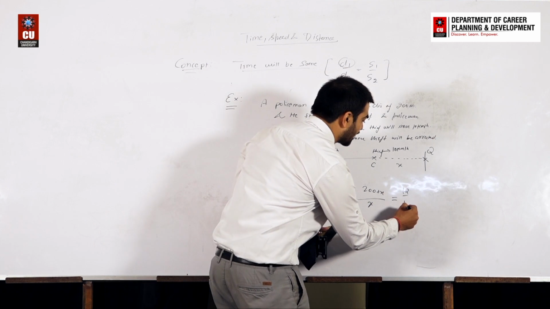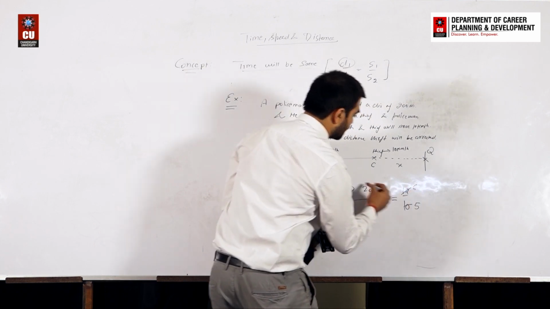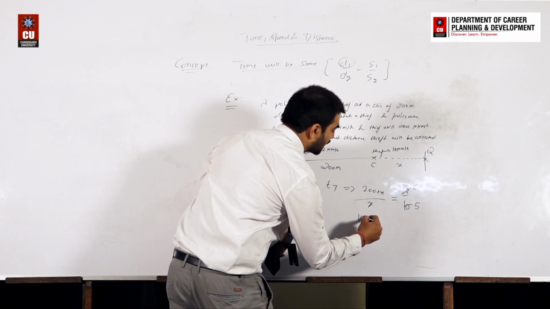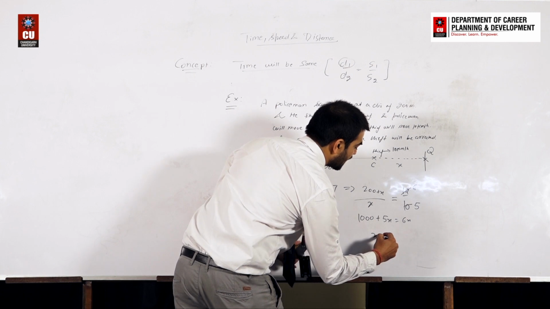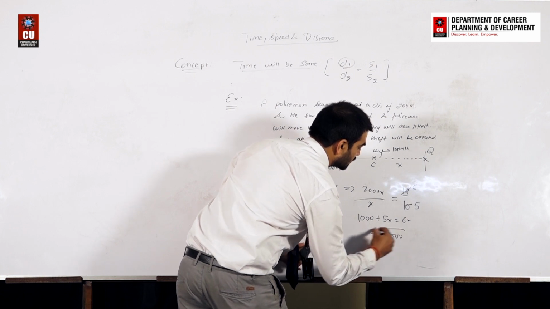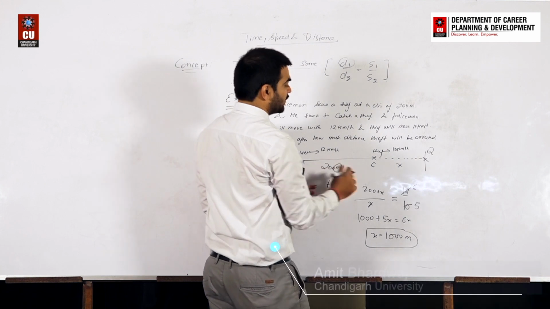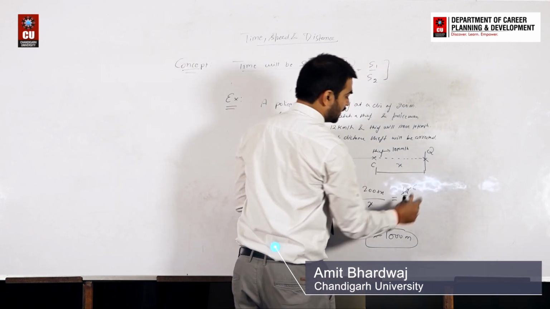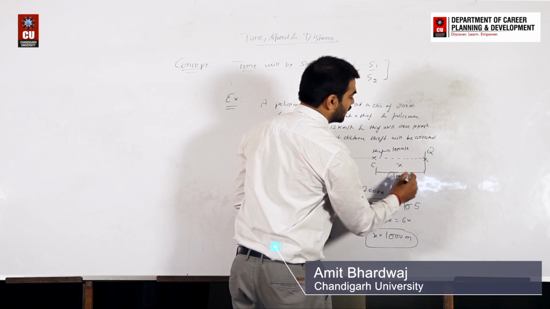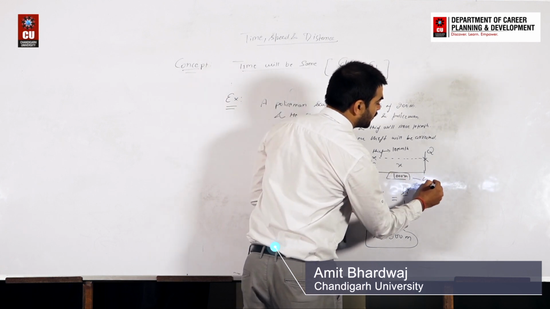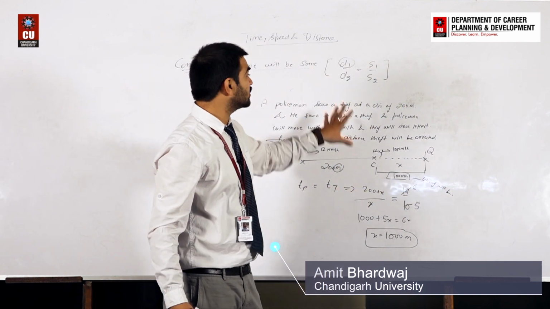Can we say that this is equal to 6 by 5, 12 by 10? We will solve it. This is 5x and this is equal to 6x. Can we say that x is equal to 1000 meters? Because this is 200 meters. Okay, can we say that after traveling 1000 meters, the thief will be caught by the police. Okay, this is concept number 1.